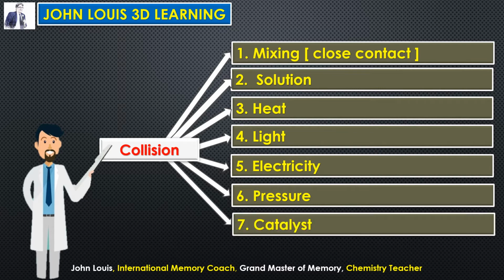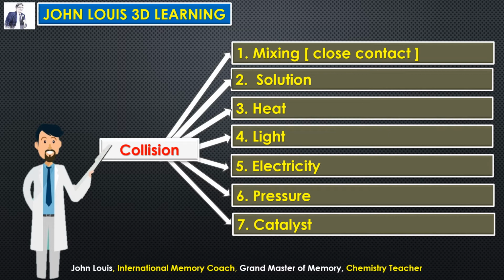The last type is catalyst. In the presence of catalyst, they may collide with one another. Without catalyst, they may not collide. For example, in the class, if there is no teacher, what do we do? We will not do our work, we will not study, we will be talking, playing, and having fun with friends. But in the presence of teacher, what happens? Learning takes place there. So similarly here, the catalyst is like our teacher. It will not take part in that reaction here.